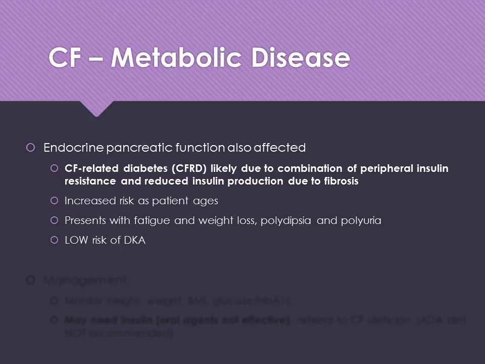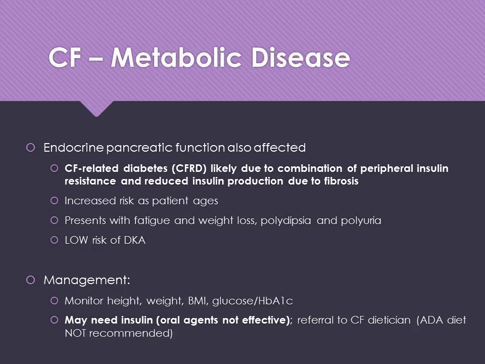These patients do have a low risk of diabetic ketoacidosis, which is not the case in patients with regular diabetes, especially type 1 diabetes. We manage them by monitoring their growth parameters, their height, weight, BMI, and then also checking their glucose and hemoglobin A1C levels. And they may need insulin, right? So unlike type 2 diabetics that may be able to get by with oral agents, patients with cystic fibrosis-related diabetes may need exogenous insulin, and we typically need to refer them to a specific cystic fibrosis dietitian, not just a regular dietitian that works with every patient with diabetes, because patients with cystic fibrosis have specific needs.